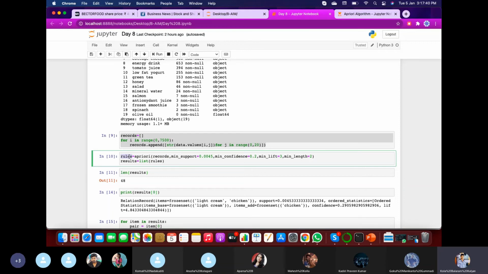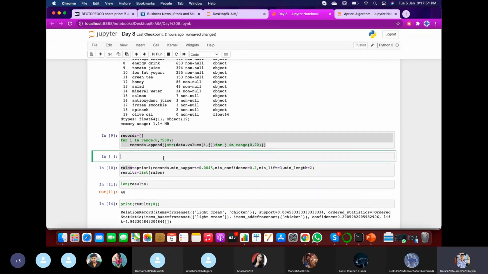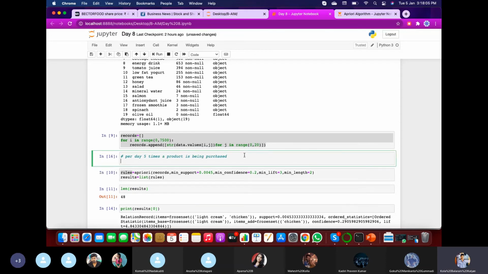So if a product is being purchased 5 times in a day, per week it takes about 5 into 7, 35. So let me add a rule. Per day, 5 times a product is being purchased, and per week it will be 5 into 7 days, that equals it will be purchased 35 times.